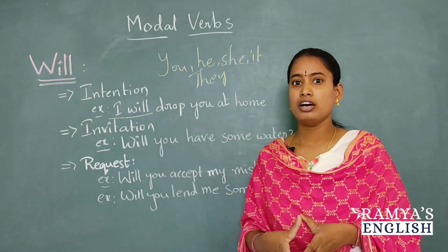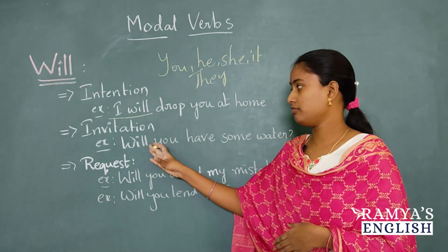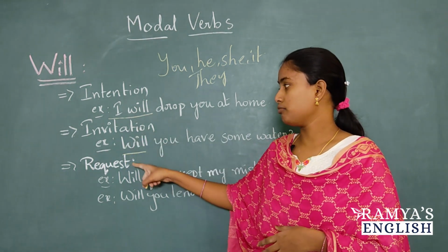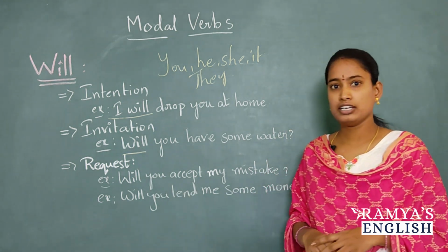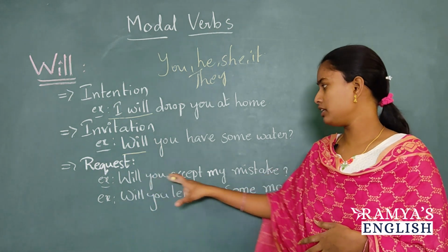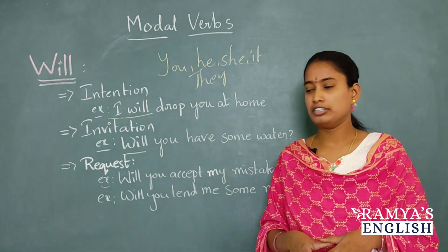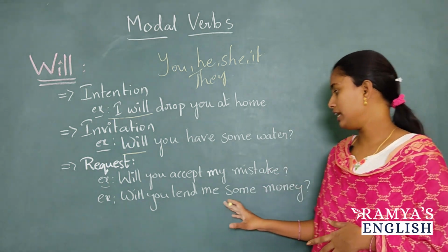Will you have a tea, coffee? So for that invitation, we use this will. And one more use of will is request. You are requesting someone, for example, will you accept my mistake? So you are requesting someone. And one more example, will you lend me some money?